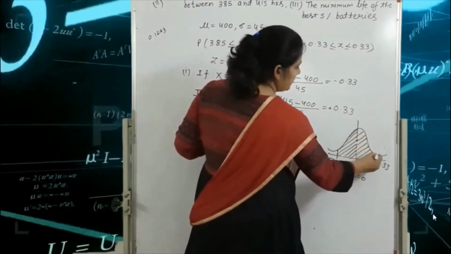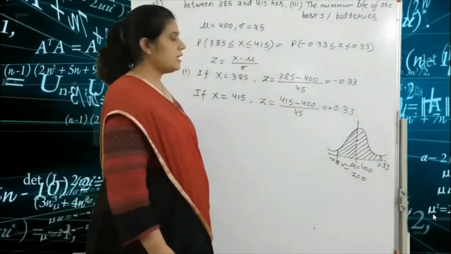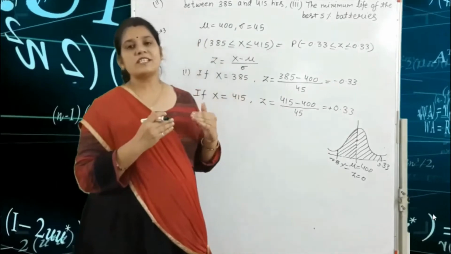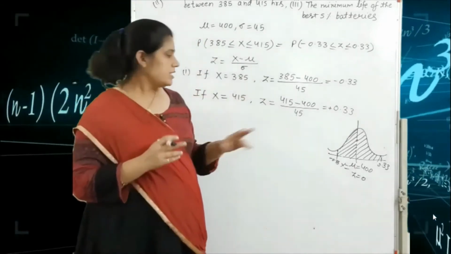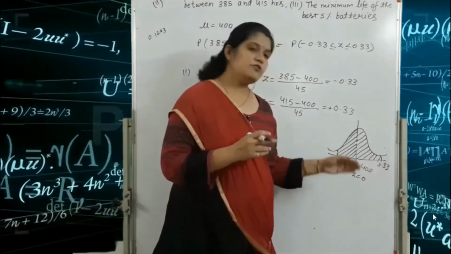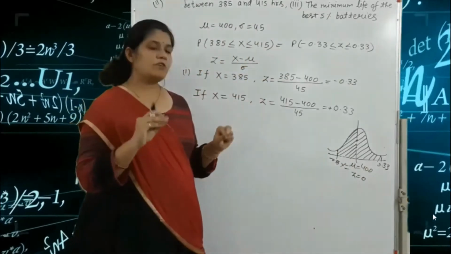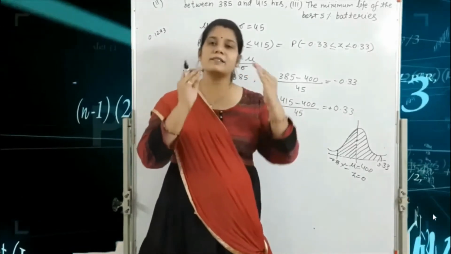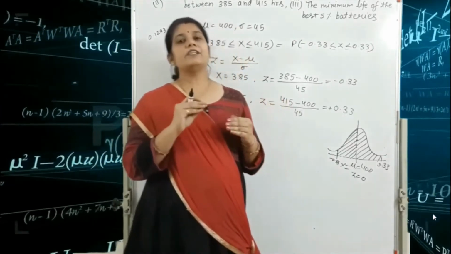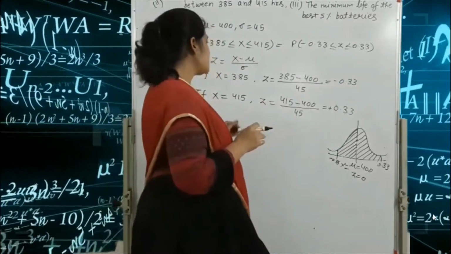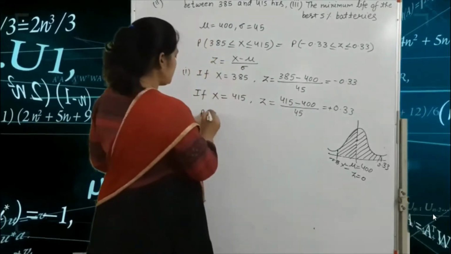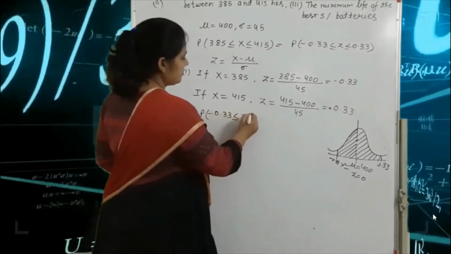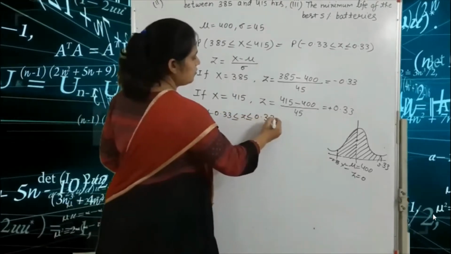From minus 0.33 to 0.33. We have already seen that the normal distribution is symmetrical, so both values, 0.33 and minus 0.33, give the same value of z. Our z table is given in the positive form. So first we write the probability of -0.33 ≤ z ≤ 0.33.